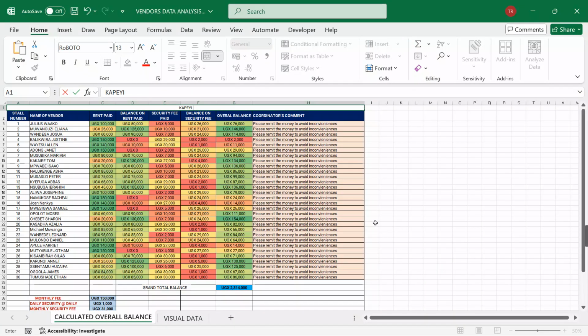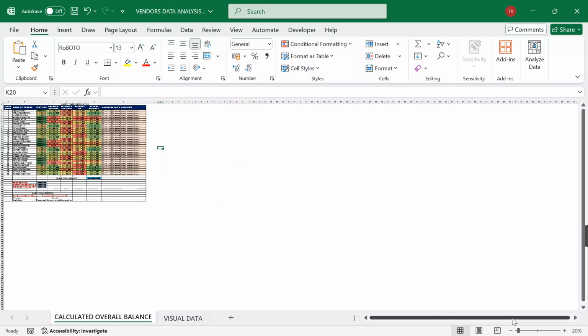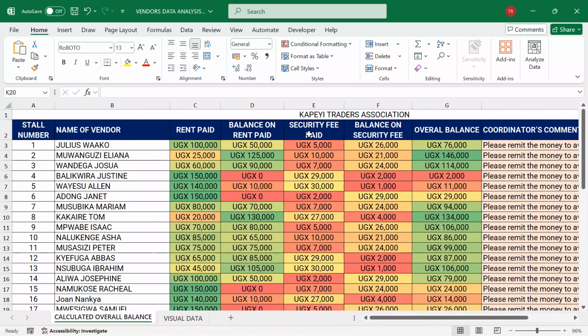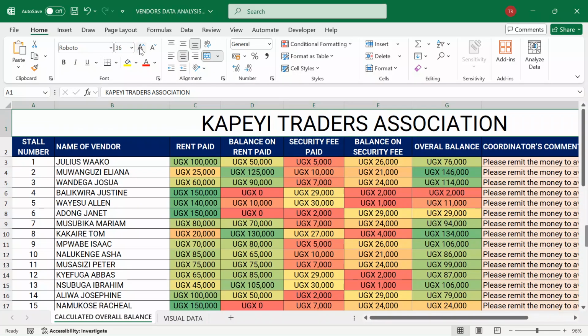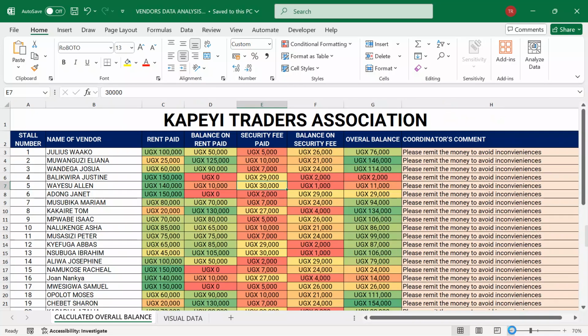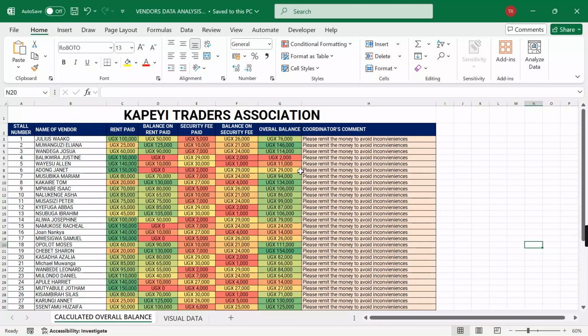I will come over here. I say Kapei Traders Association. I hope people can see. Let me zoom a bit so that people can easily see what I'm trying to manipulate here. Yeah, so I'm putting this heading here. I'm going to be making it bold, and then let me leave everything at that same point. Now, after doing this, I'm going to start printing.